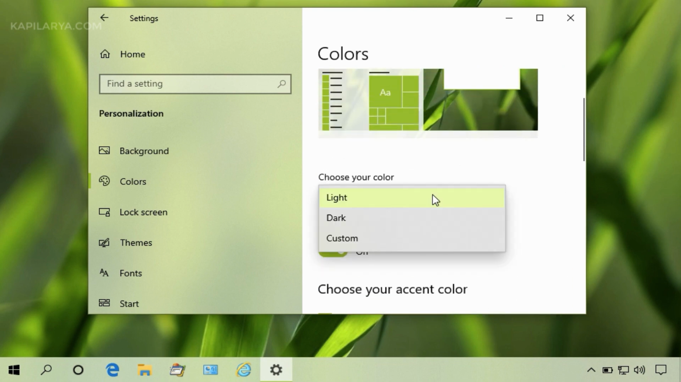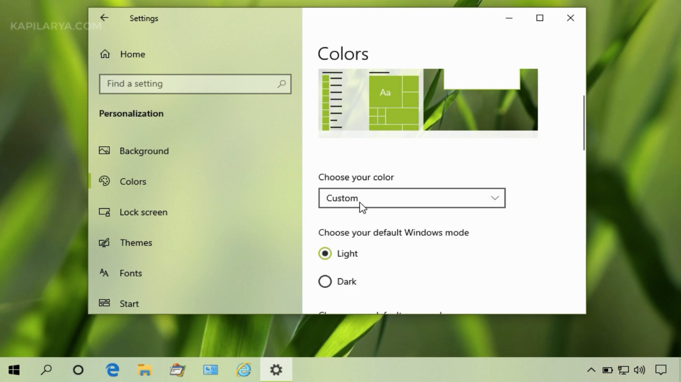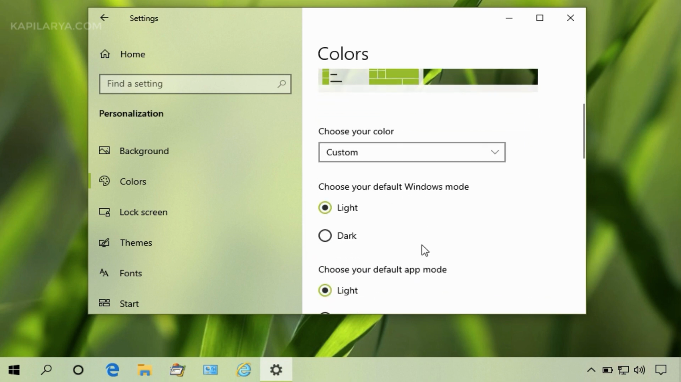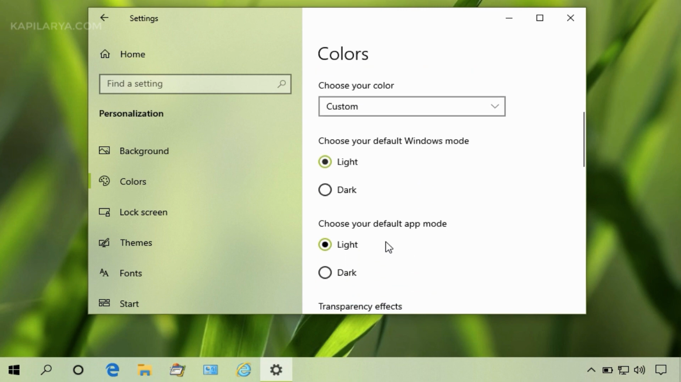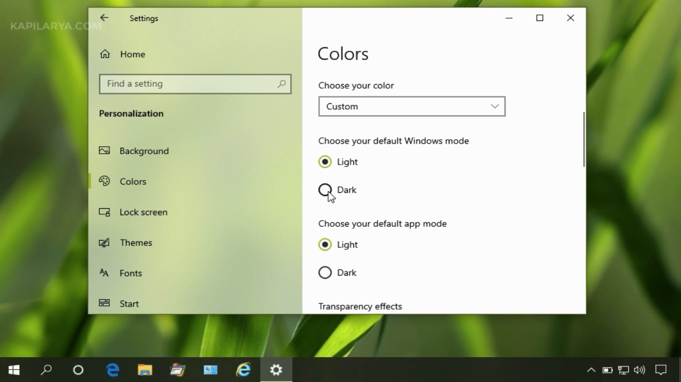color. So what you need to do to fix it is simply select the custom as your color, and then you have to choose dark as the default Windows mode. Once you select dark, the taskbar color will definitely change, as you can see in my case.